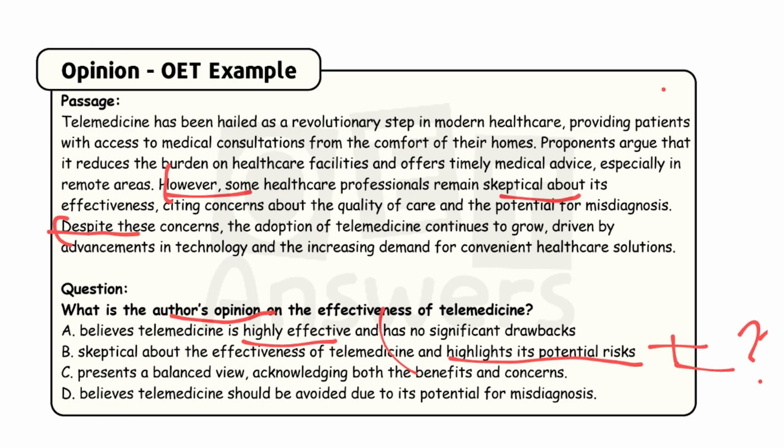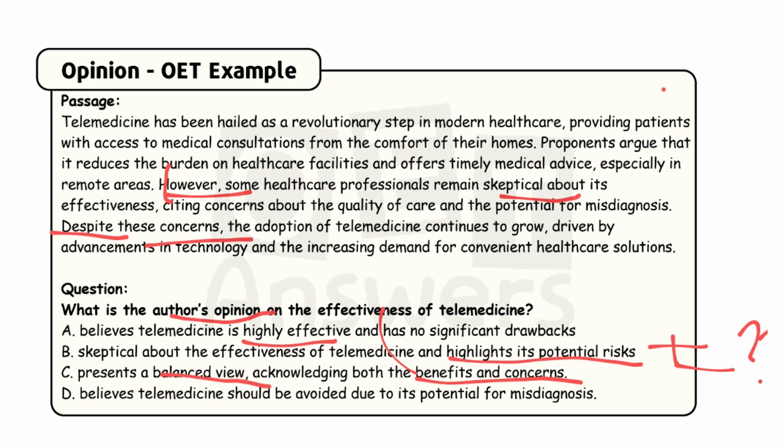The phrase "despite" indicates whatever was stated before as well as his opinion. "Despite these concerns" includes benefits as well as concerns. That's why they have mentioned benefits as well as drawbacks. The same thing is mentioned as "despite these concerns." So, presents a balanced view, acknowledging both the benefits and concerns.